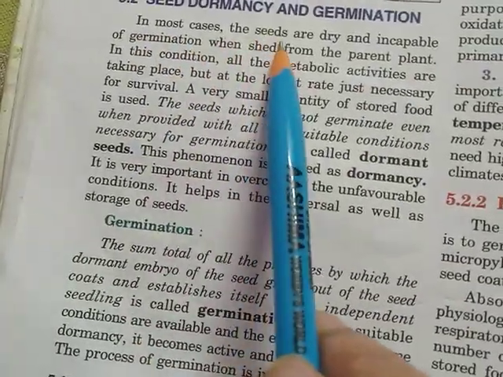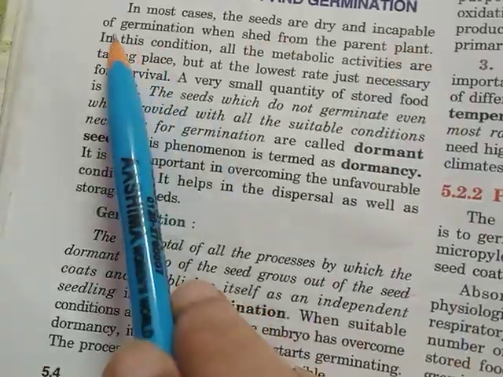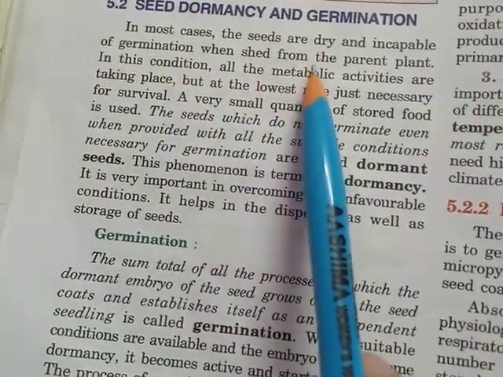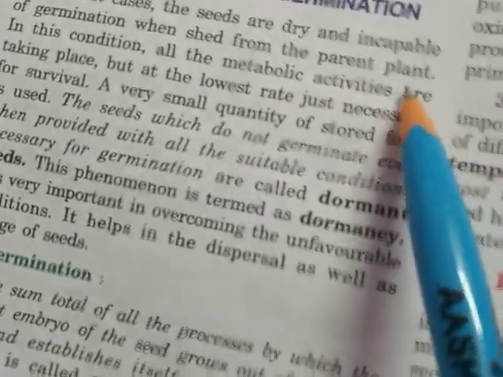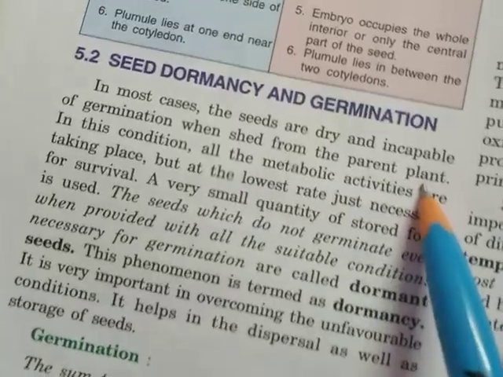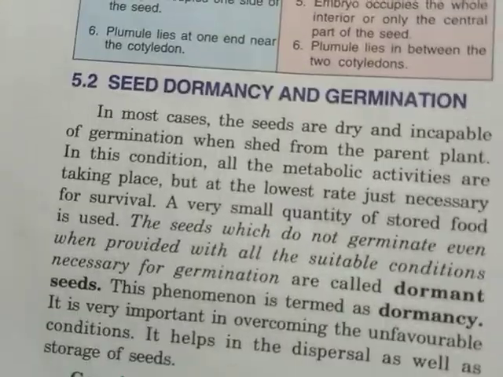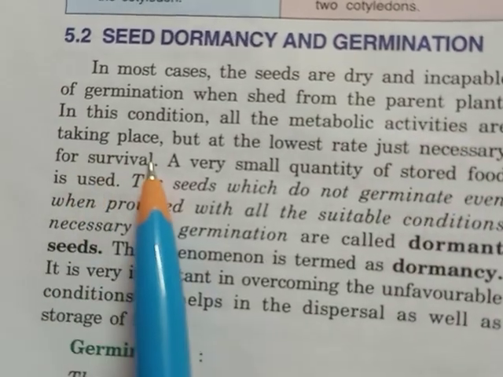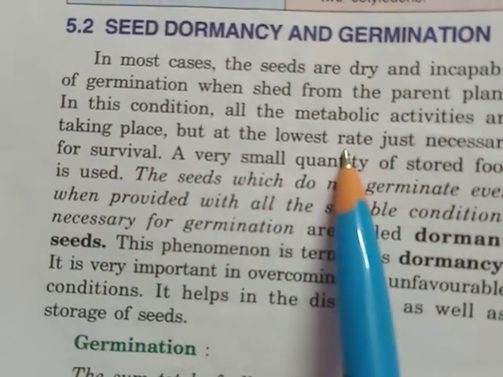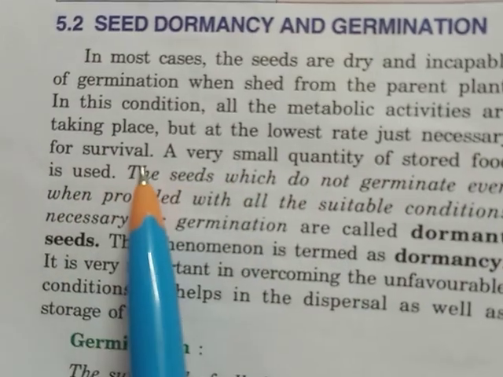In most cases, the seeds are dry and incapable of germination when shed from the parent plant. When the seeds are shed from the parent plants, they are dry and incapable of germination. In this condition, all the metabolic activities take place but at the lowest rate, just necessary for survival.